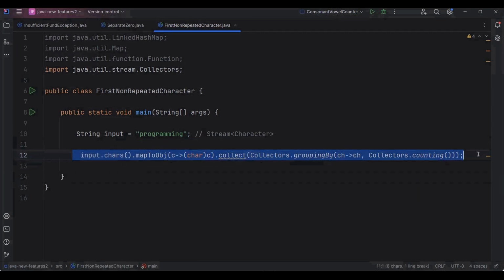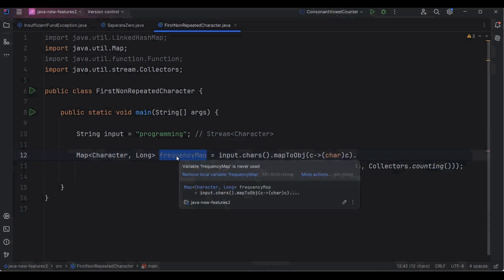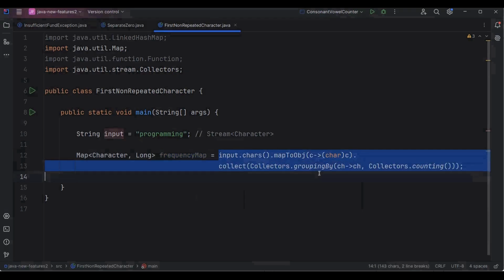After this step, we'll get the result as a map of character and long. Now one very important thing you must remember about a map. A normal map does not guarantee insertion order. But here I want to maintain the insertion order, because my final goal is to find the first non-repeated character from this stream of characters. And for that, insertion order matters.